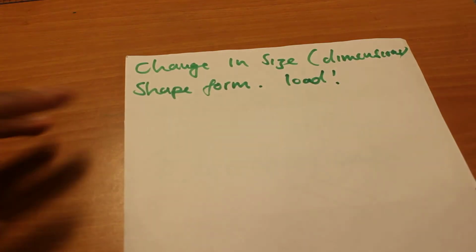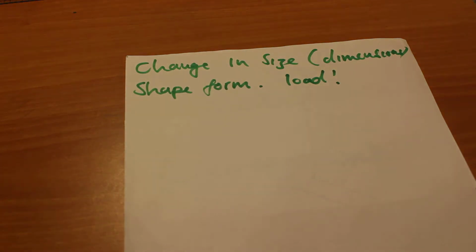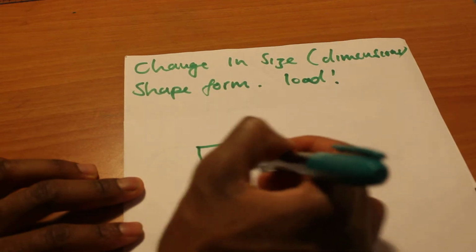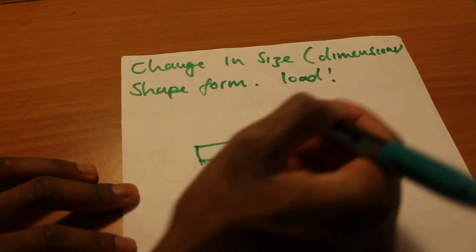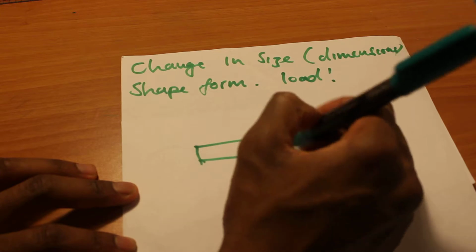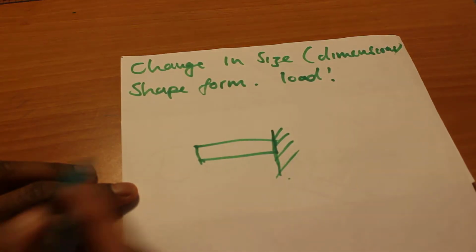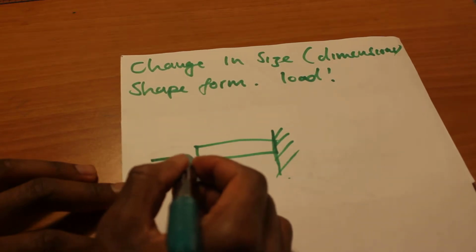So if you have, for example, a metal bar here, fixed somewhere, with a fixed beam support here, and then you start applying a certain force.